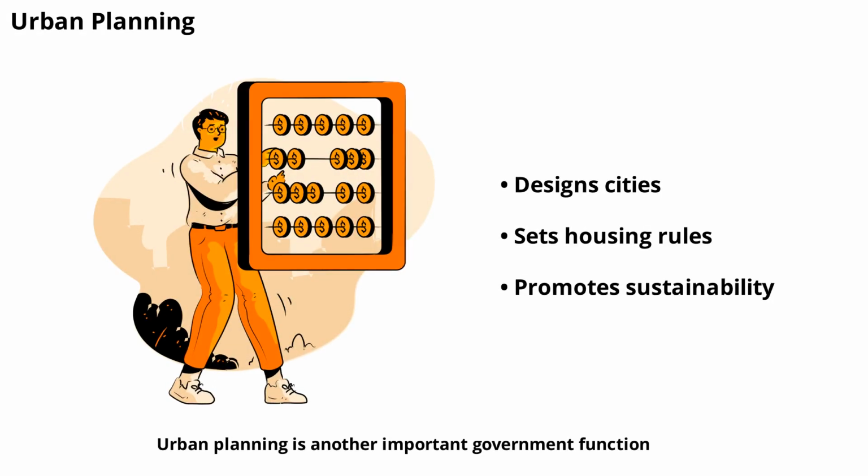Urban planning is another important government function. This involves designing cities and towns to make them safe, efficient, and pleasant to live in. Governments decide where to build schools, parks, and roads, and set rules for housing and development. Good urban planning improves quality of life and helps communities grow sustainably.